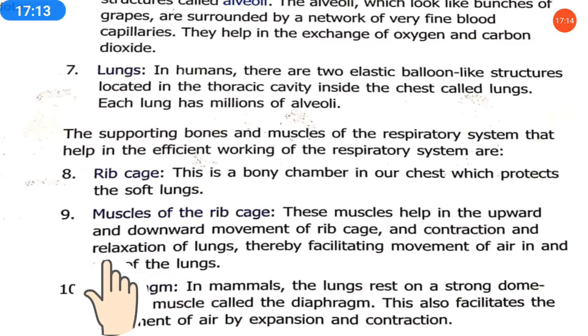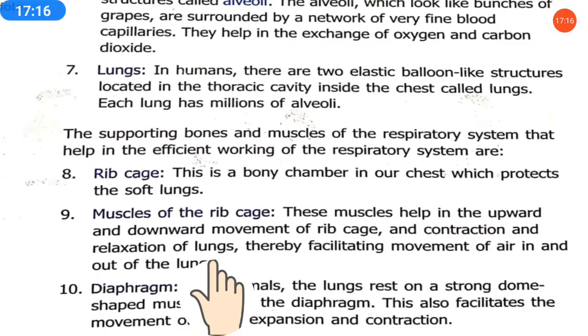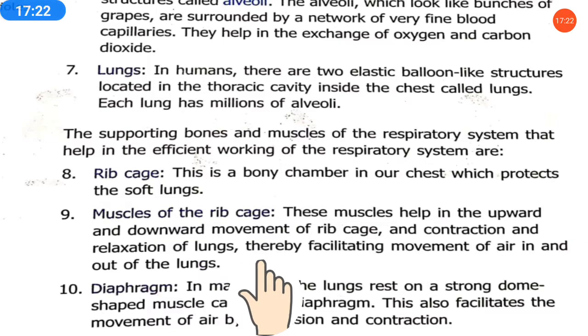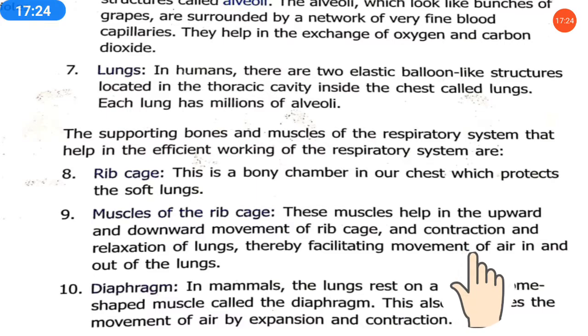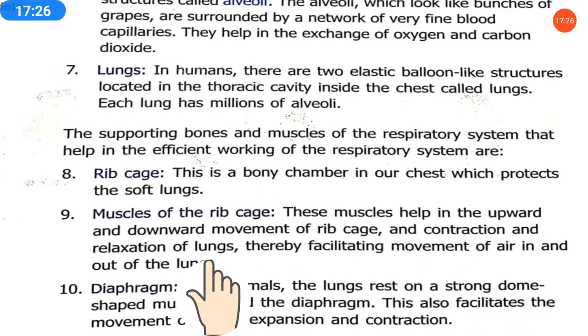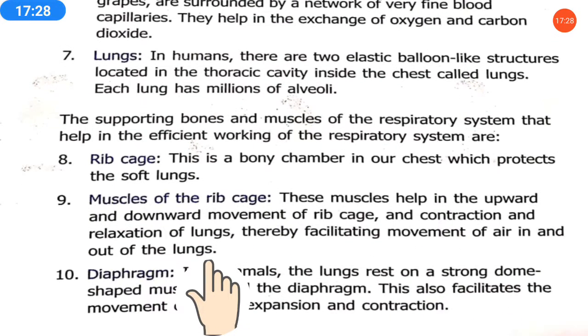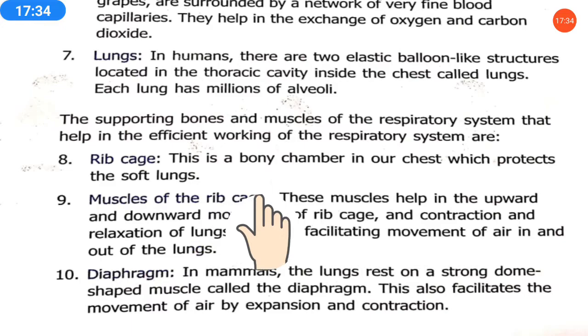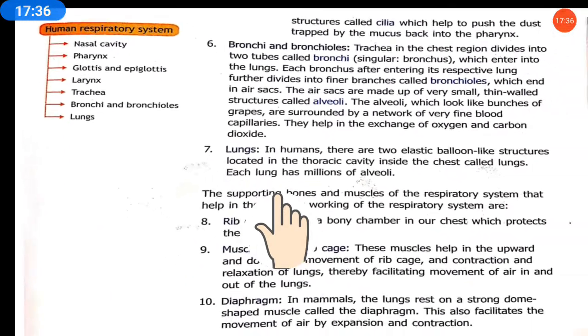This causes contraction and relaxation of the lungs. Contraction means coming closer, and relaxation means going far, thereby facilitating movement of air in and out of the lungs. So these muscles help in the movement of air in and out through the lungs. This is the working of the rib cage, how they contract and how they relax.